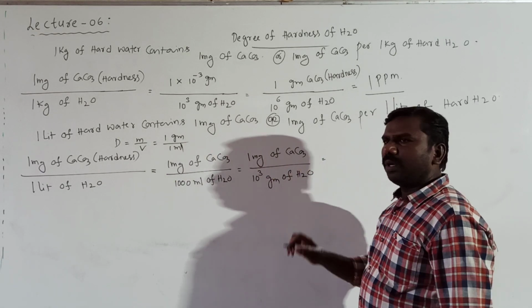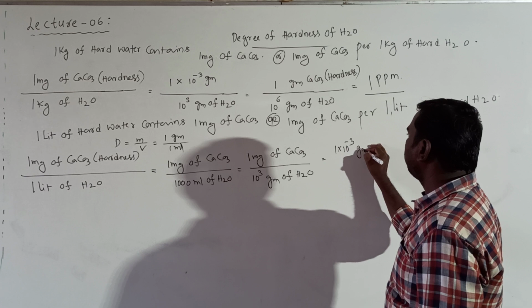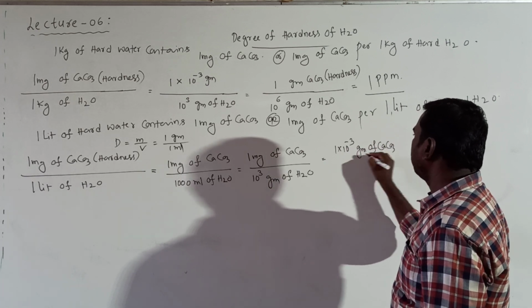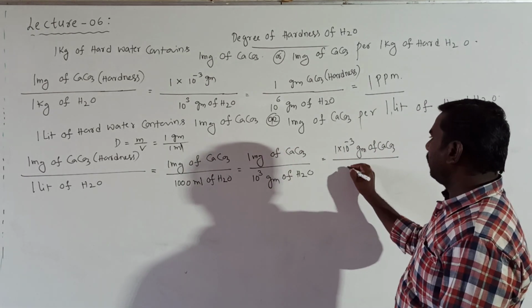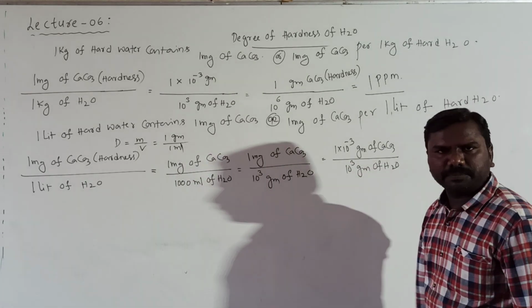Milligram converted into grams: 1 into 10 to the power of minus 3 grams of CaCO3 hardness by 10 to the power of 3 grams of H2O. Clear?